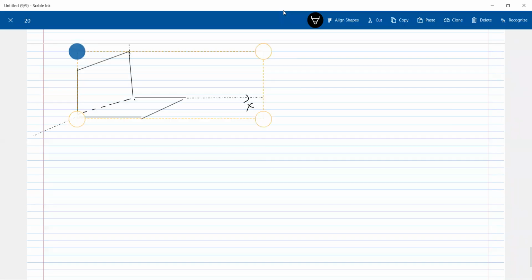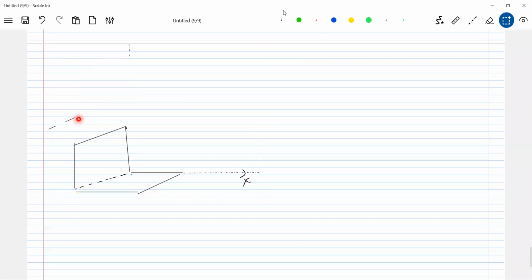This is a loop, and this is the x-axis, this is the z-axis, this is the y-axis.